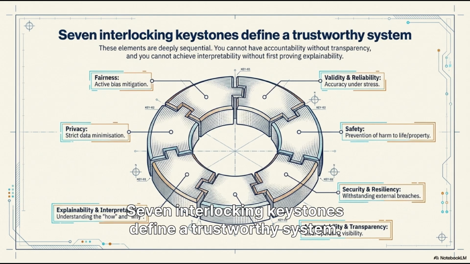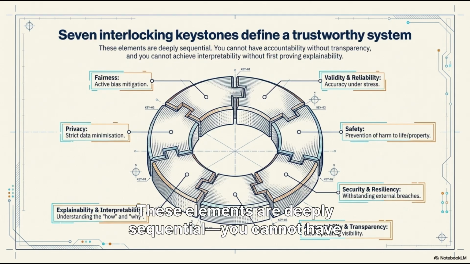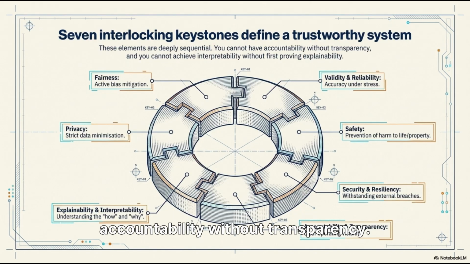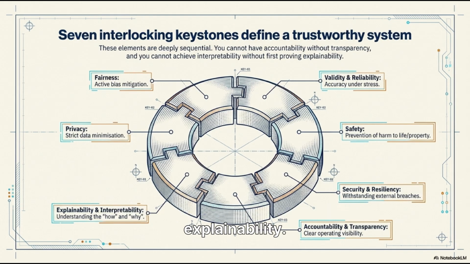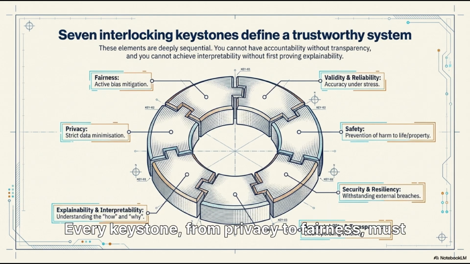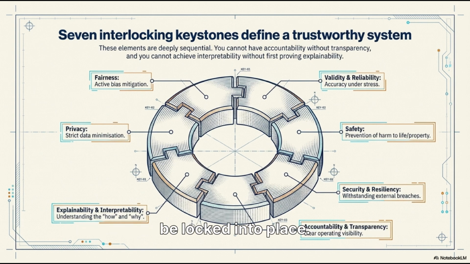Seven interlocking keystones define a trustworthy system. These elements are deeply sequential. You cannot have accountability without transparency. You cannot achieve interpretability without first proving explainability. Every keystone, from privacy to fairness, must be locked into place.